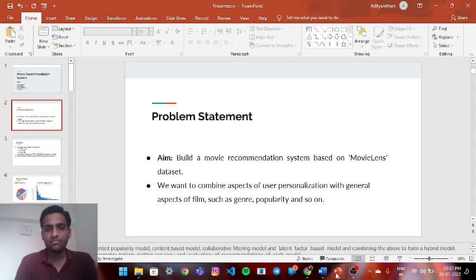Coming to the problem statement which we are solving: building a movie recommendation system on the dataset MovieLens. We'll talk about MovieLens in the next slide. We want to combine aspects of personalization, that is genre, popularity, content, language, etc.